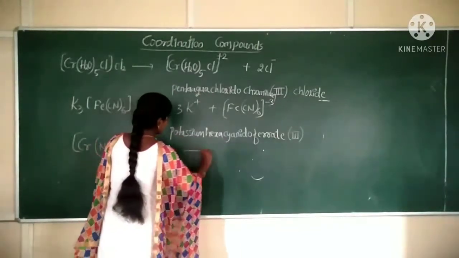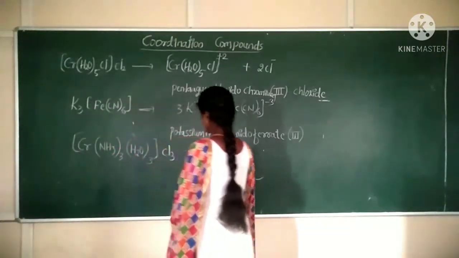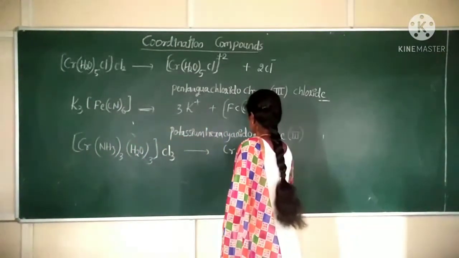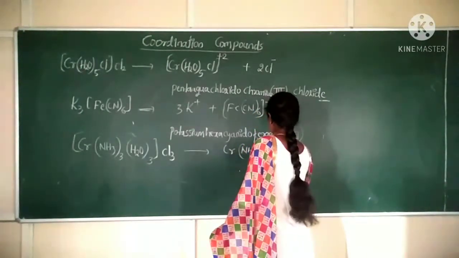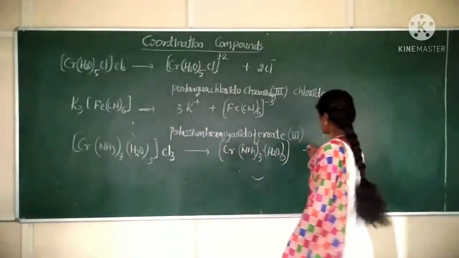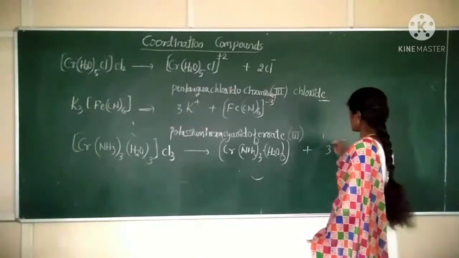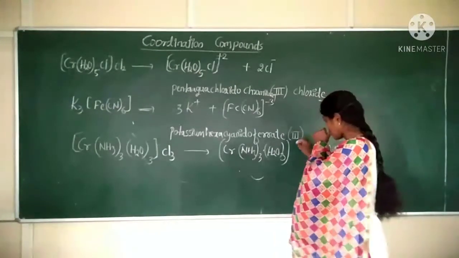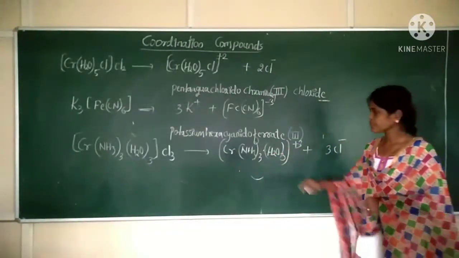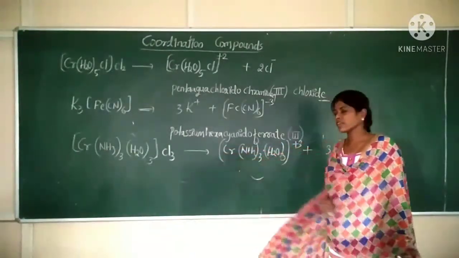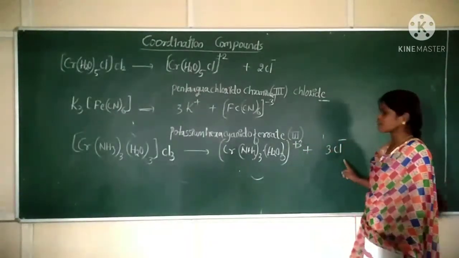First, this molecule ionizes to form what? Chromium NH3 thrice, H2O thrice, plus 3 chloride ions, so 3 into Cl minus. So the charge on the complex must be what? +3. Given coordination compound ionizes to form a complex with +3 charge and 3 Cl minus ions.